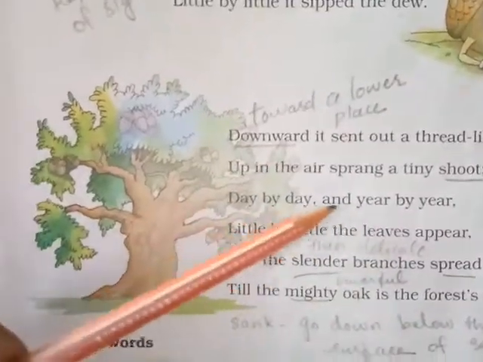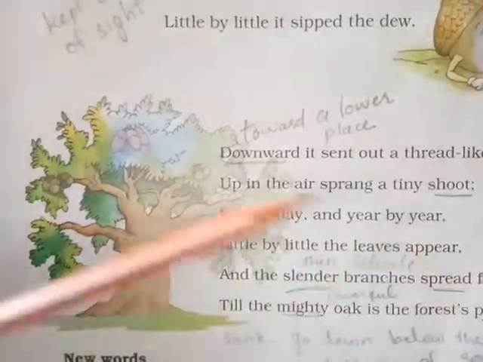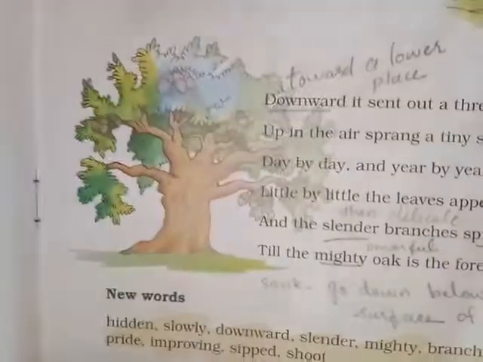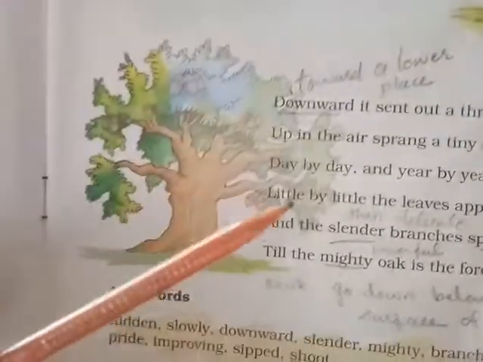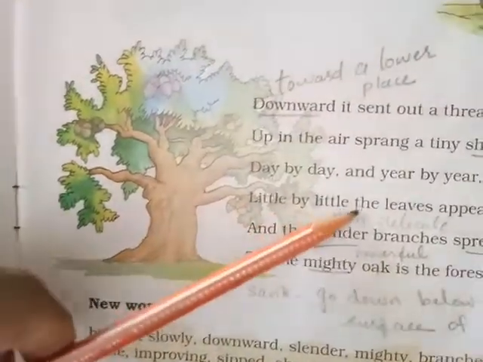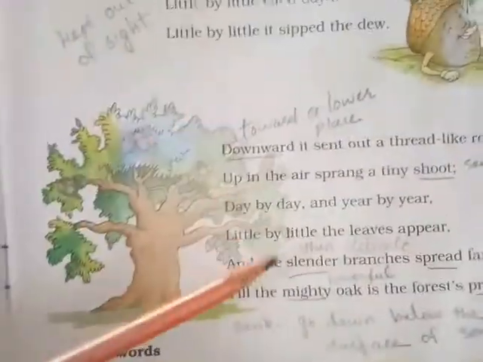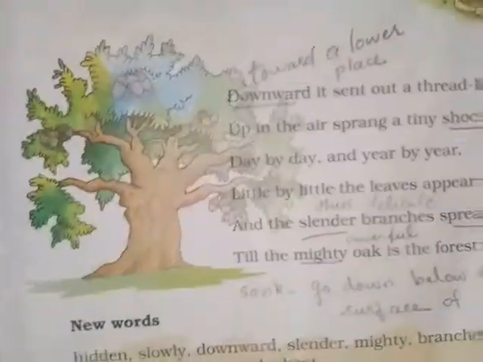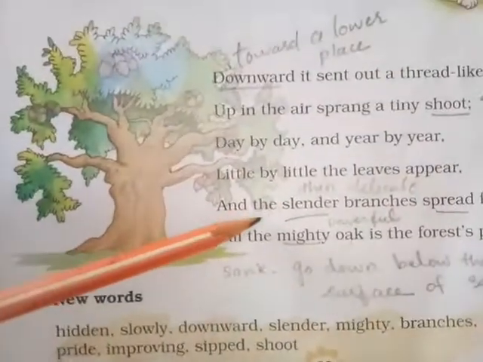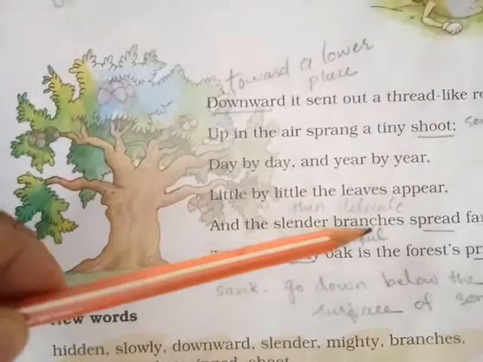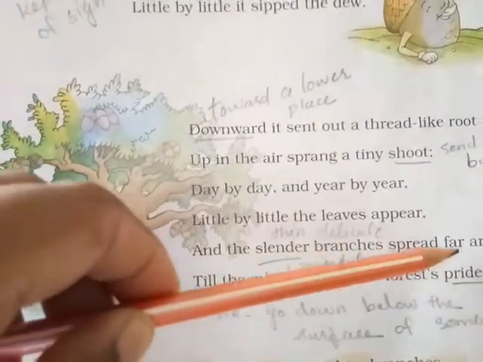Day by day and year by year means day by day, then year by year, one year, two years, three years. After little by little the leaves appear, it will come up and leaves will come. And the slender branches spread far and wide.